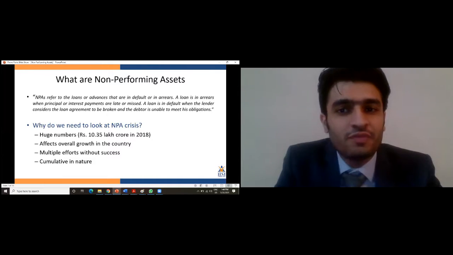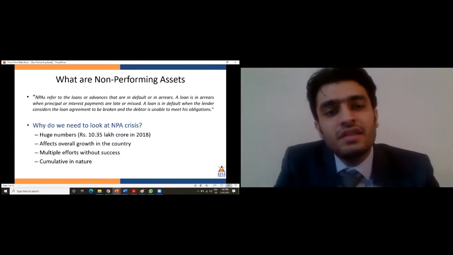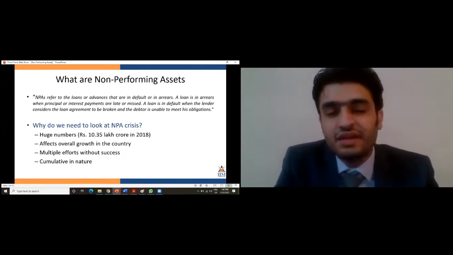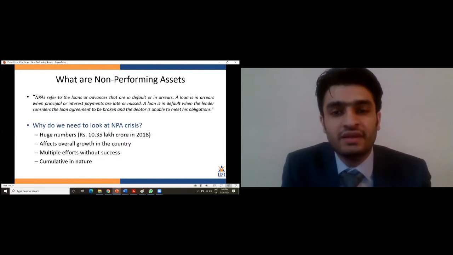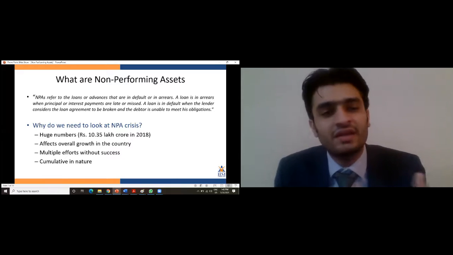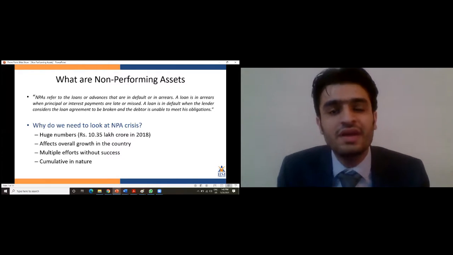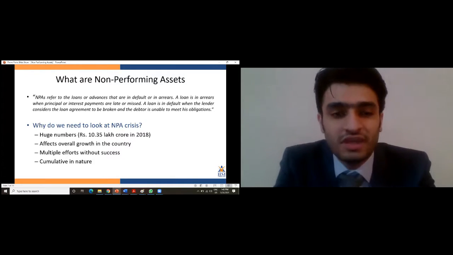What exactly are non-performing assets or NPAs? They refer to the loans or advances that are in default or in arrears. A loan is in arrears when principal or interest payments have been missed or are late. It is in default when the lender considers the loan agreement to be broken and that the debtor is unable to meet his obligations.